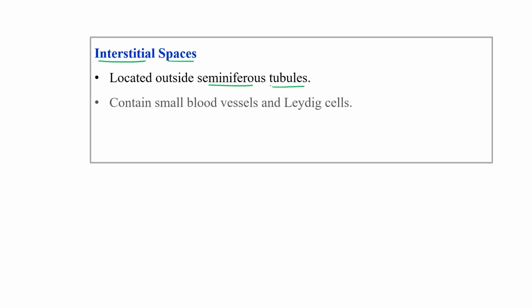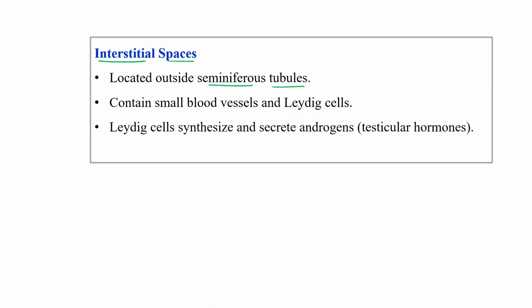Clear? Now, interstitial space is also present in between these seminiferous tubules. It is located just outside the seminiferous tubules, and this interstitial space contains small blood vessels and Leydig cells. What is the importance of these Leydig cells? This is very important. Why?